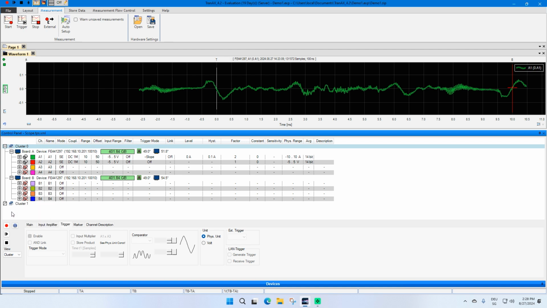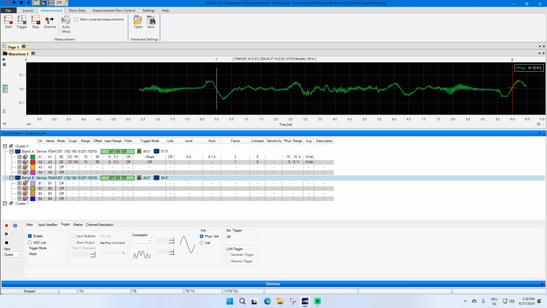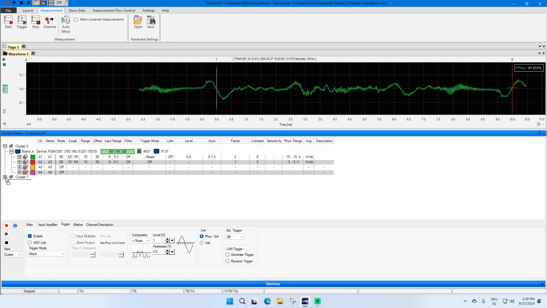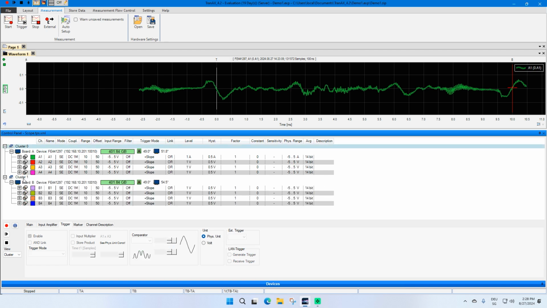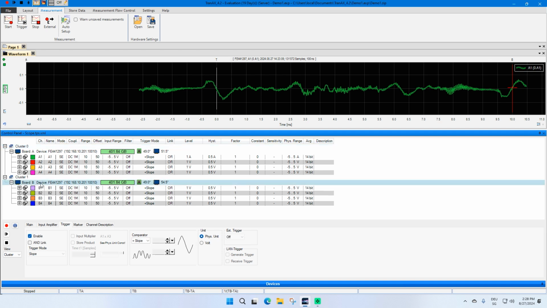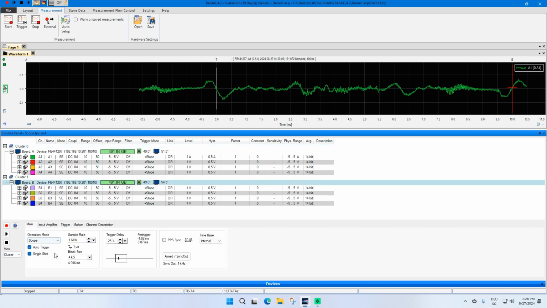For creating a new cluster, we right-click on the white field under the last channel and click on Add Cluster. Then we can add a board to the new cluster by just drag and drop to the cluster number. Now we can change the operation mode and the sampling rate of each cluster separately. Let's make an example. We change the sampling rate of cluster 1 to a lower sampling rate, and as you can see, the single shot is always activated. It is not possible to use several clusters with the free running mode.